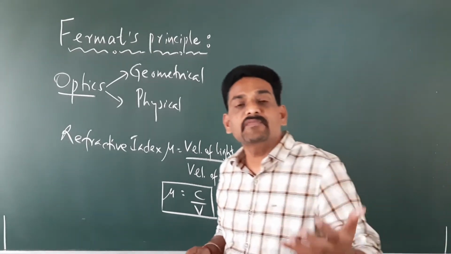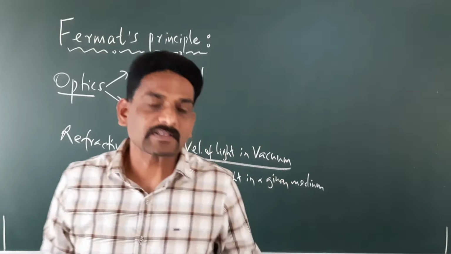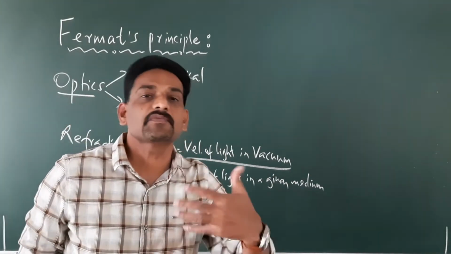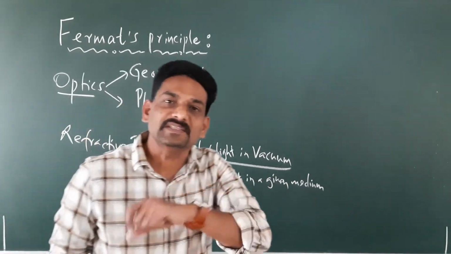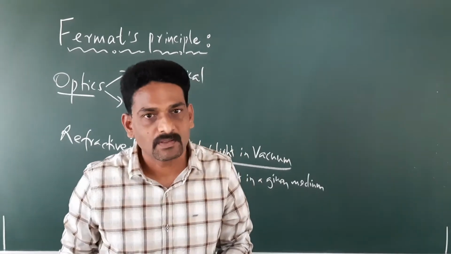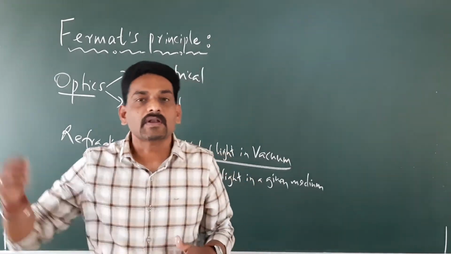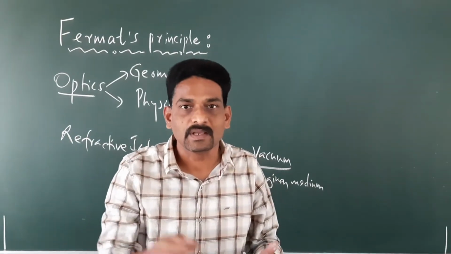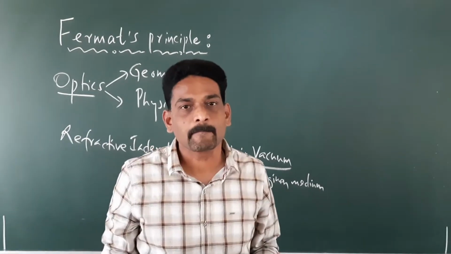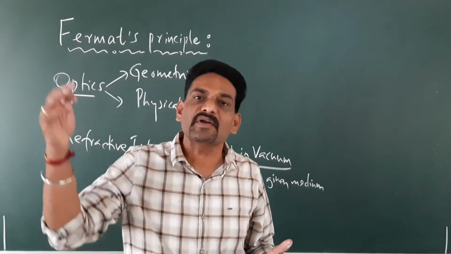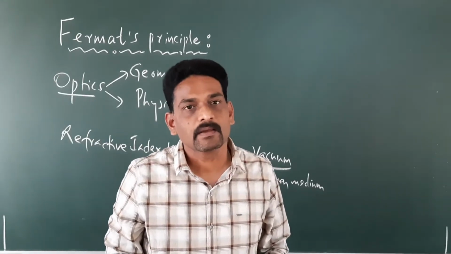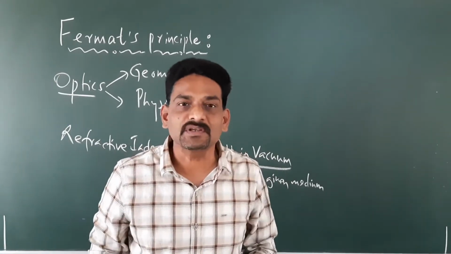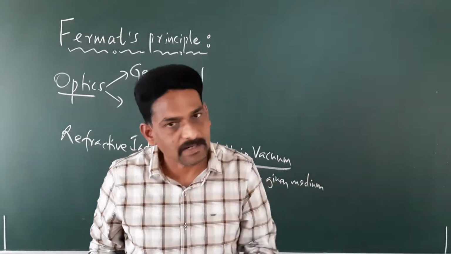So what does this refractive index give us? For example, if you say the refractive index of water is of the order of 1.33, what does it mean? When light travels in the vacuum or in the air, it is traveling with a constant velocity of the order of 3 × 10⁸ meter per second.